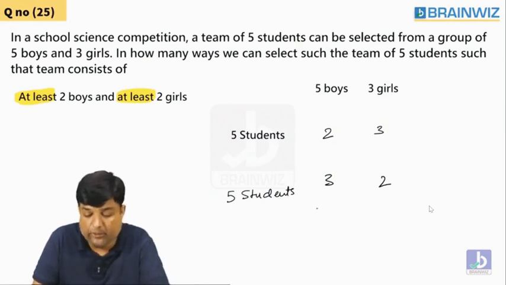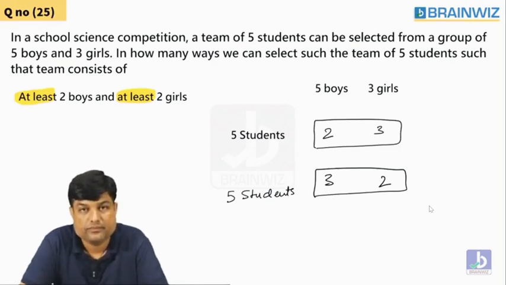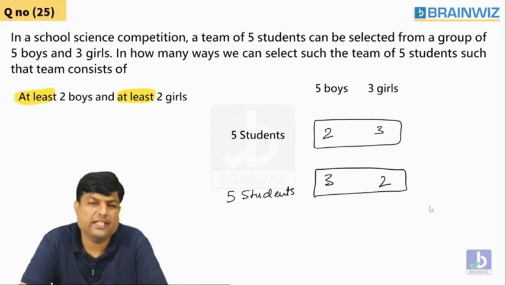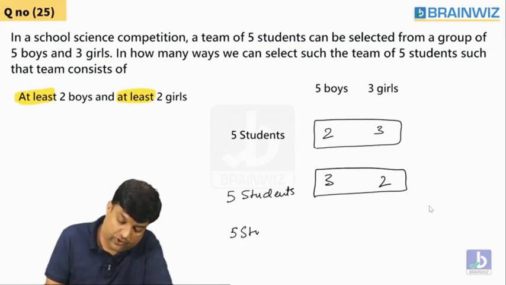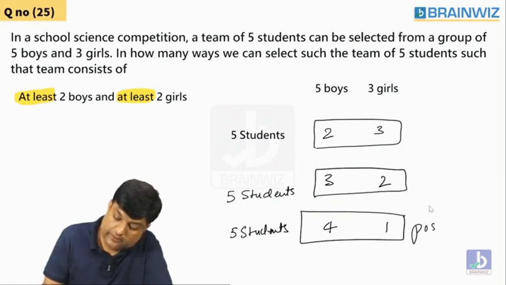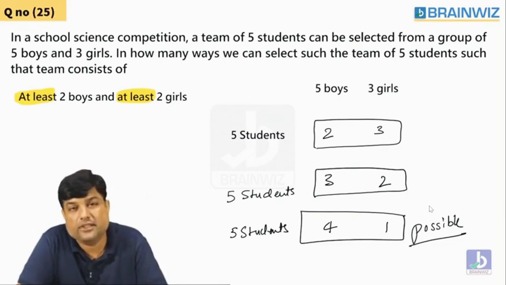Either you can select the team of 2, 3, or you can select the team of 3, 2. Are you understanding, everybody? Or else you have one more case, guys. If you wanted to select 5 students: 4, 1. Is this also possible? You can select 4 boys and 1 girl also.